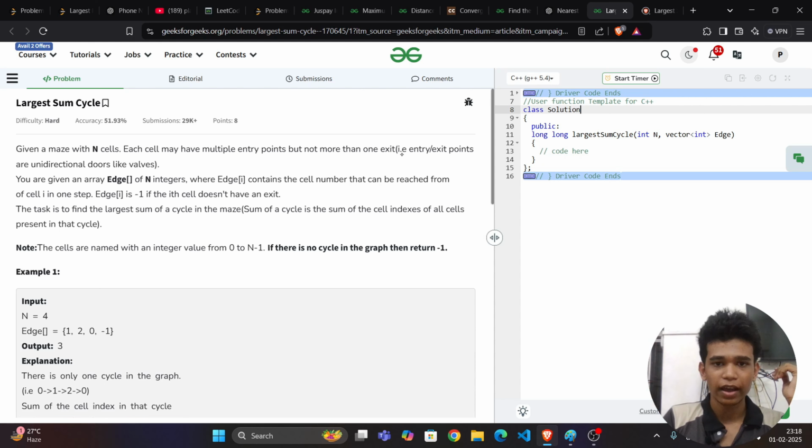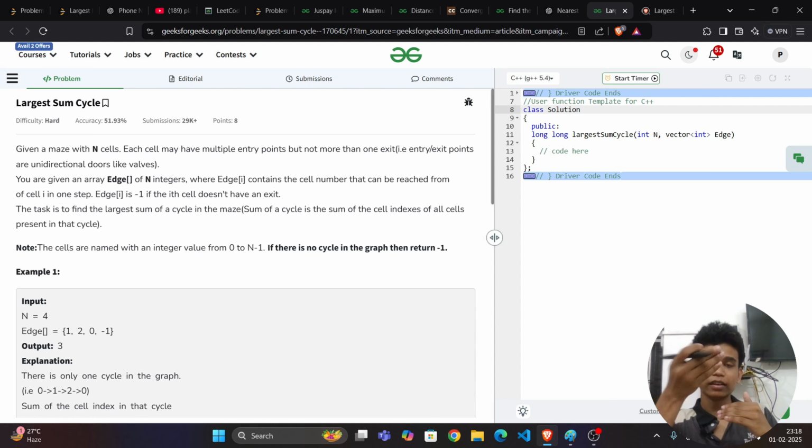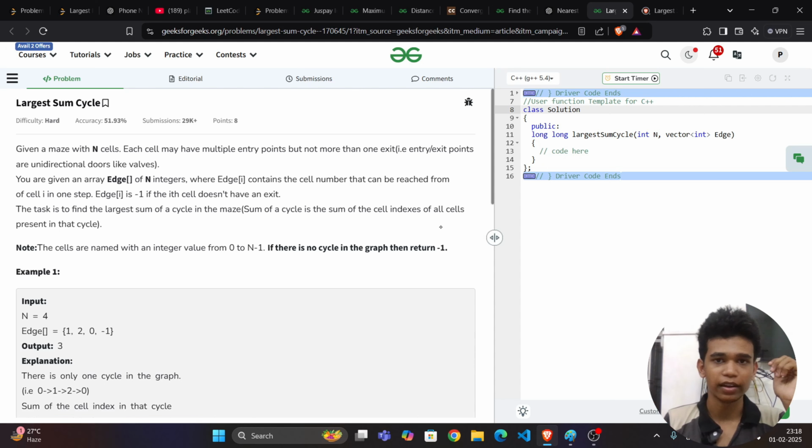The entry or exit points are unidirectional doors like valves. So we can go to one node, but we cannot return back. It is unidirectional, we can go only one side. If 1 is pointing to 2, then 2 cannot point to 1 on that edge. Can you understand this? I will clearly explain this.